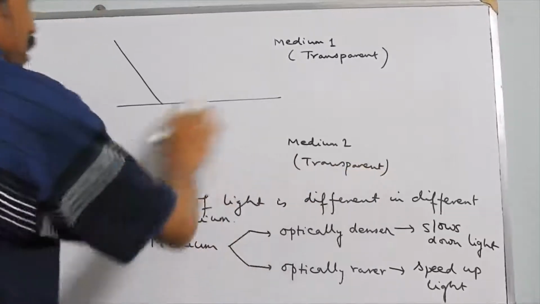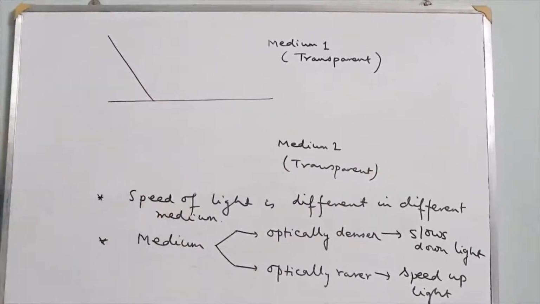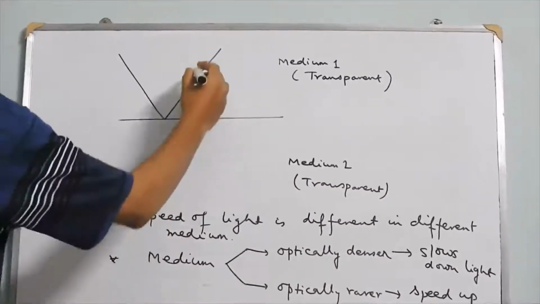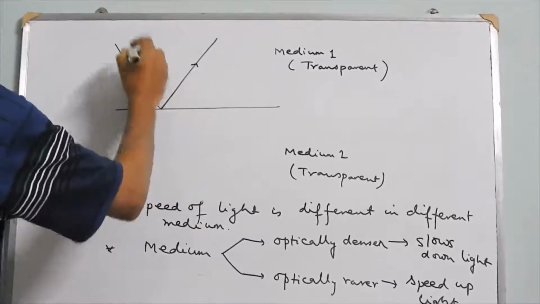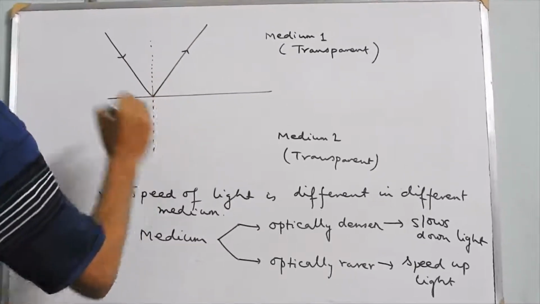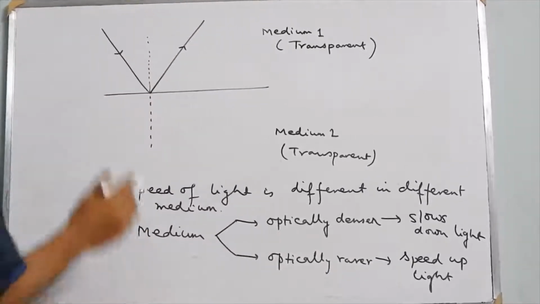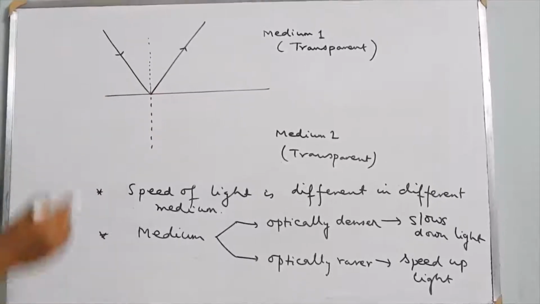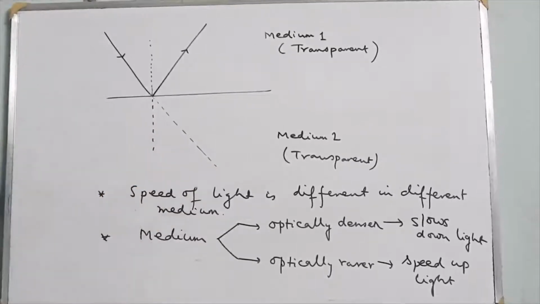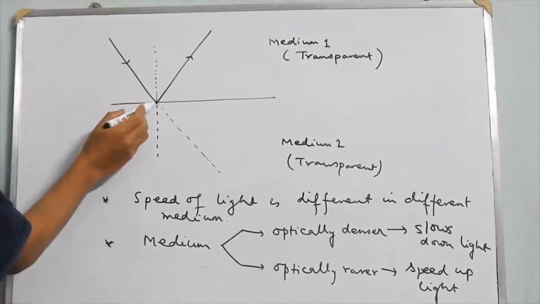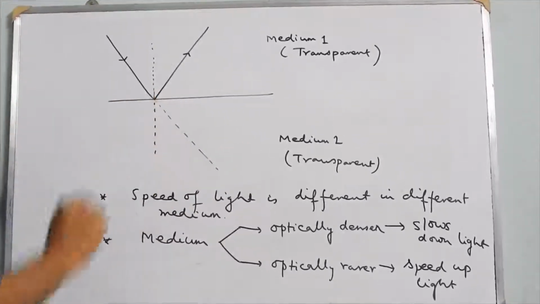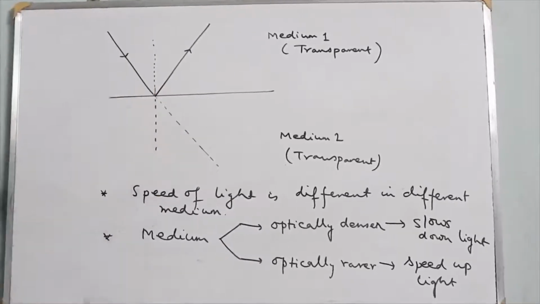Now when light hits this boundary separating the two mediums, a partial reflection occurs. That means some amount of light is reflected back into the same medium and some amount of light will be transmitted to the other medium, and light will not follow its preferred path. So the actual path of light was this dotted line, but light will either move away from this path or it will move closer to the perpendicular drawn at this particular point.